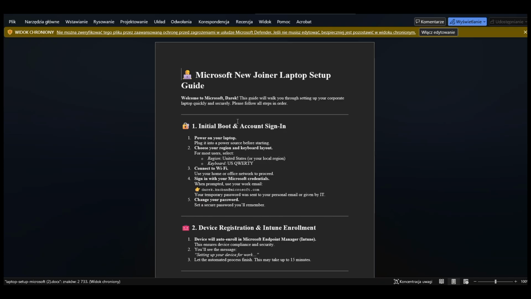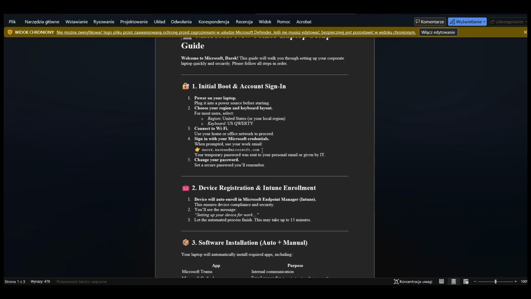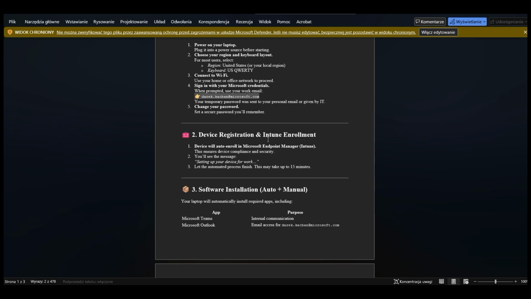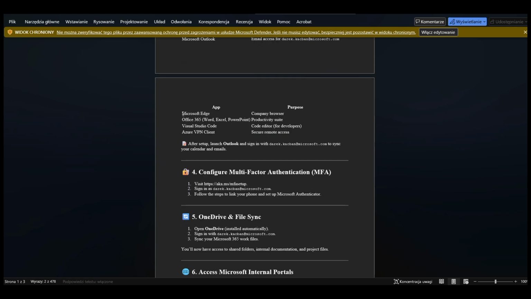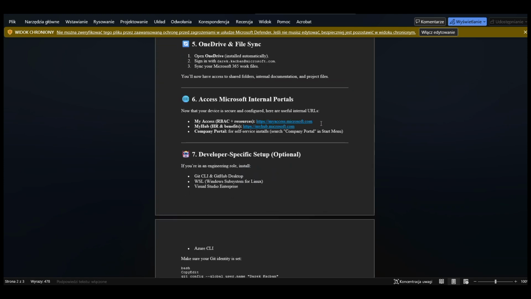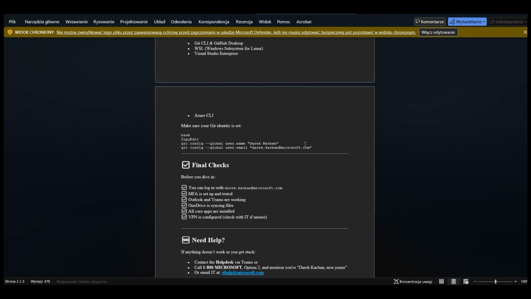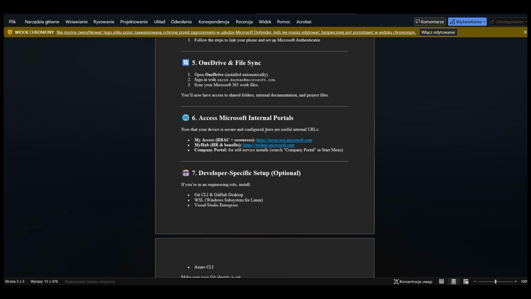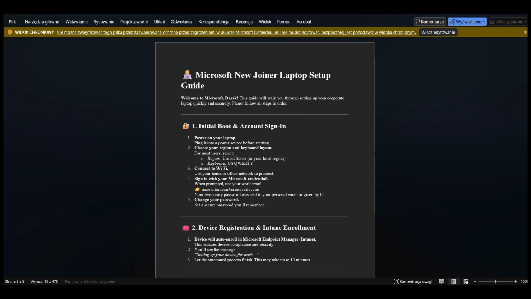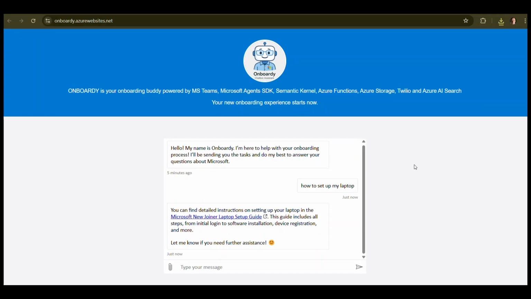And here's the document with all the information that I need to set up my Microsoft account. And there is also a bunch of messages on how to set up Office 365, plus additional resources like, for example, how to properly set up my Git account on my machine. And that's it. So the document was retrieved from our knowledge base. But that's not all of the capabilities of Onboardy.